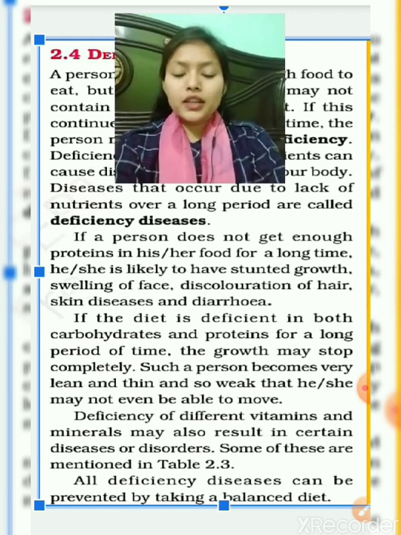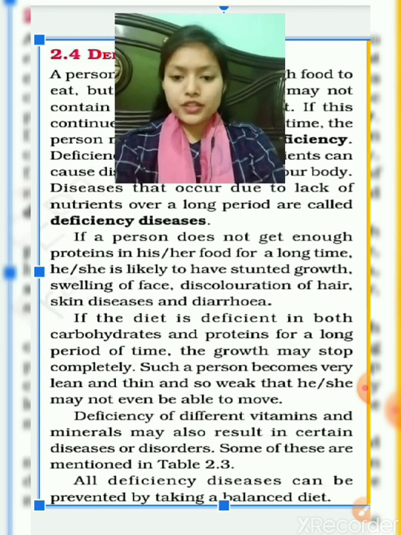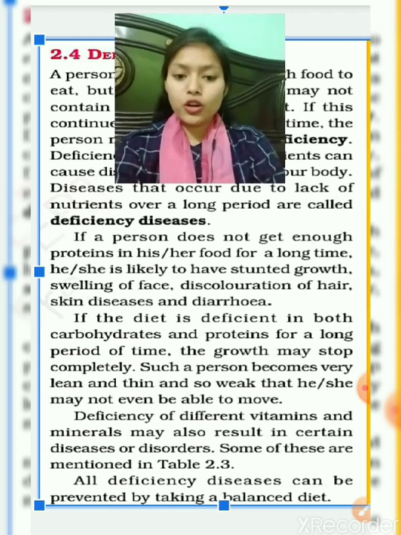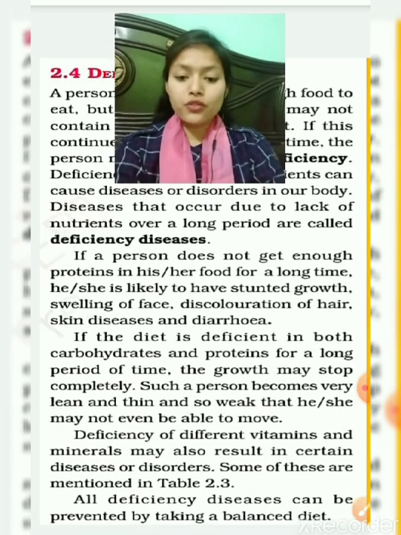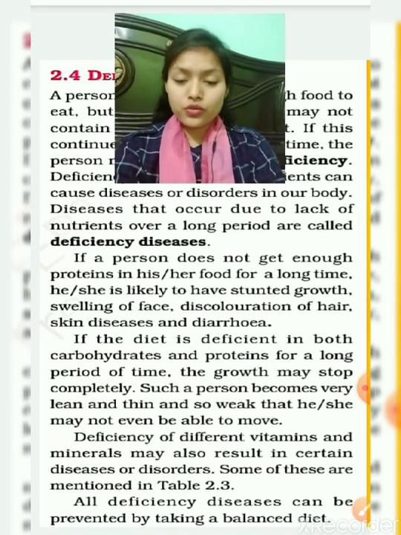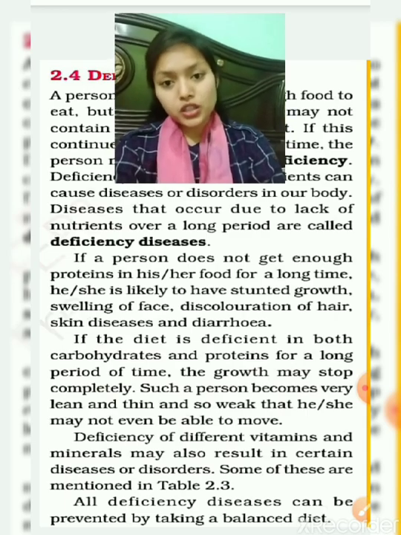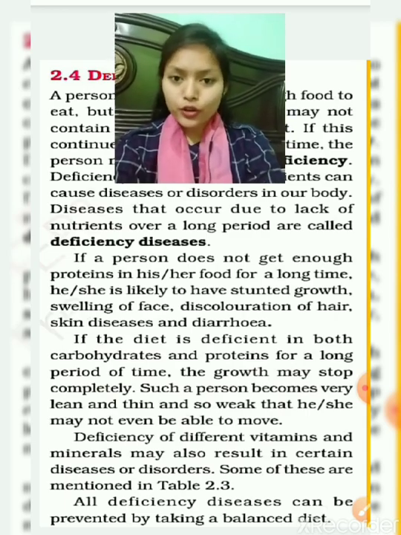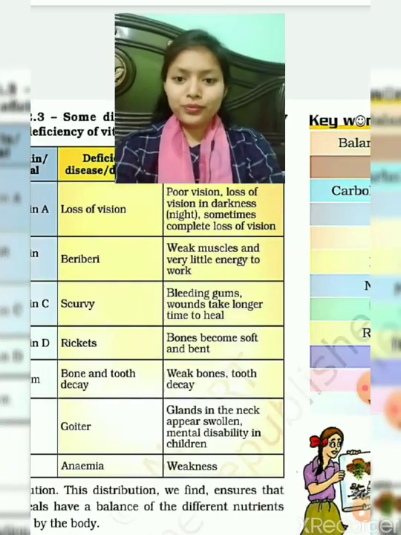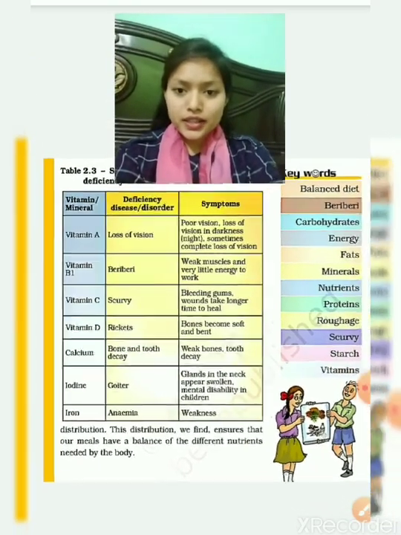Okay, if the diet is deficient in both carbohydrates and fat, it may cause many diseases. The deficiency of different vitamins and minerals may also result in certain diseases and disorders. So now we will study which are the diseases that can be caused due to the deficiency of vitamins and minerals in our food. Now here you can see a table.